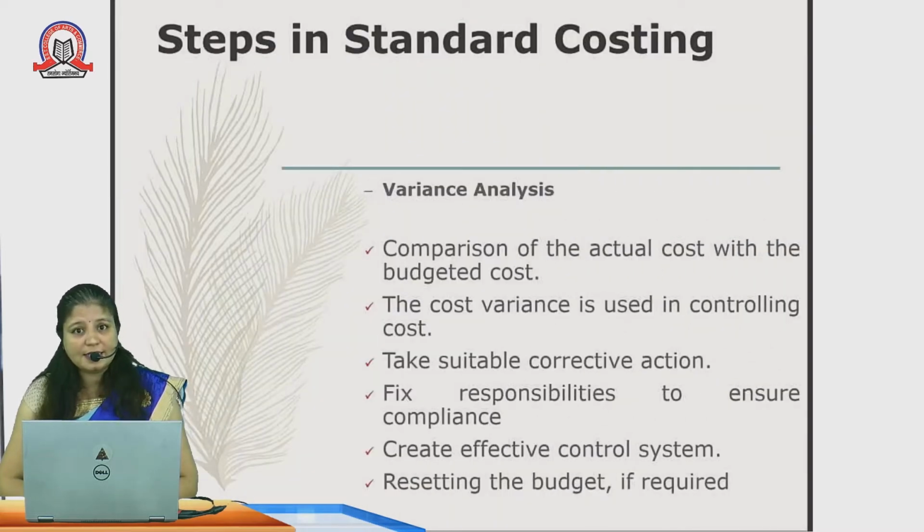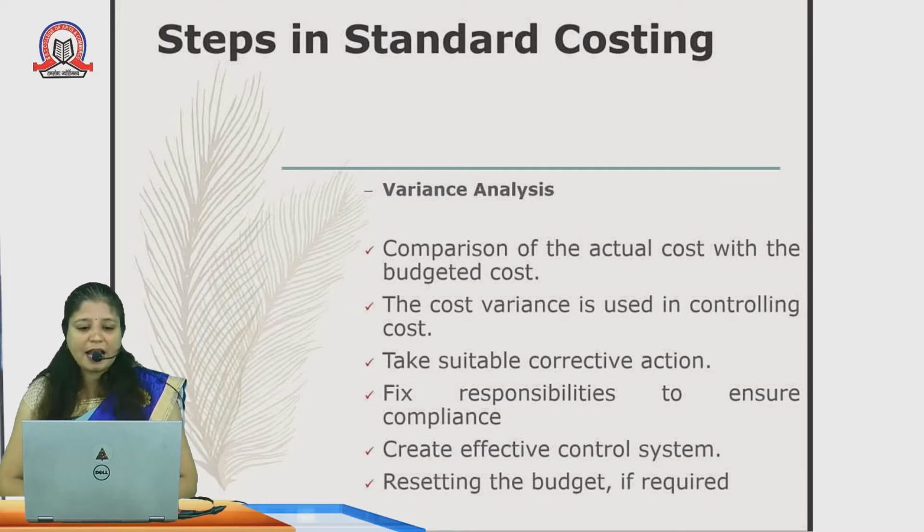What is the variance? It is nothing but the difference between the standard cost and the actual cost. As I said, if the production manager assumed that he can make this commodity, 10,000 units, at 10 rupees each, that means the total cost should be 1 lakh rupees. But when the actual cost was 1,10,000, there is a difference of 10,000 rupees. Why is the variance there? There may be inflation in the cost, there may be inflation in the labor rate, or prices may have increased due to government policies also.